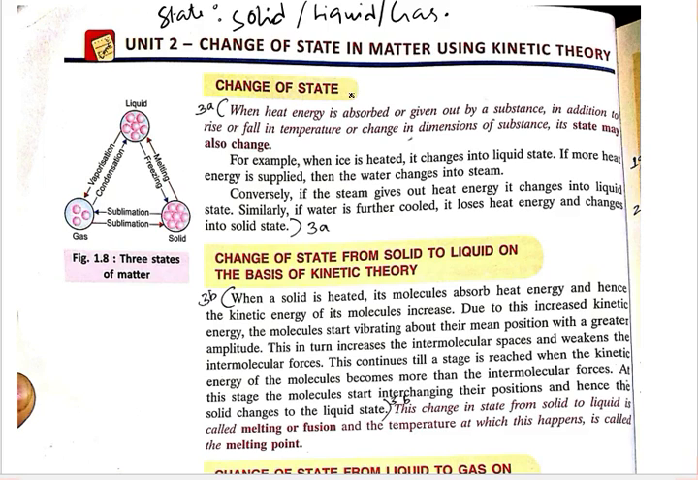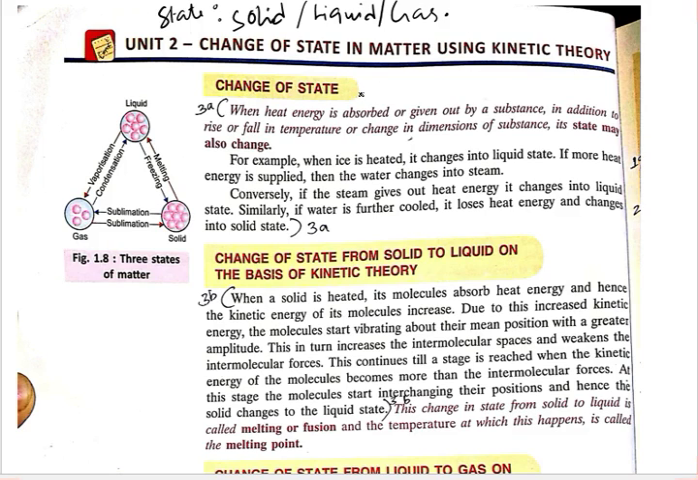Change of state means, suppose we take one example, ice. Ice is solid. If we heat it, the solid becomes liquid, that is, the ice melts and forms water. Starting state was solid; after heating it changes its state from solid to liquid. If we heat the liquid again, the liquid will vaporize or evaporate, and we will get gas. So with increase in temperature, the state of matter changes.